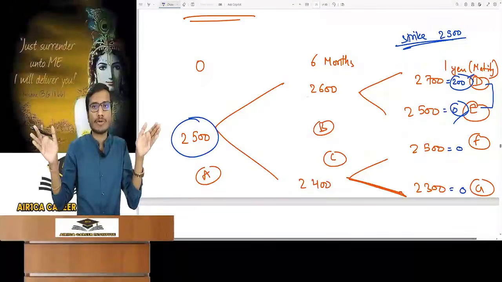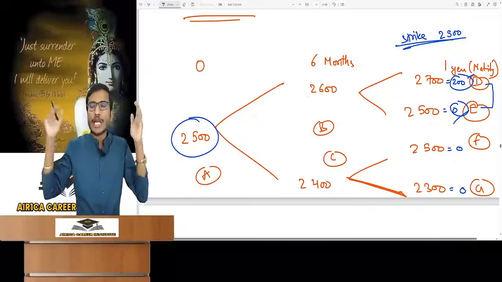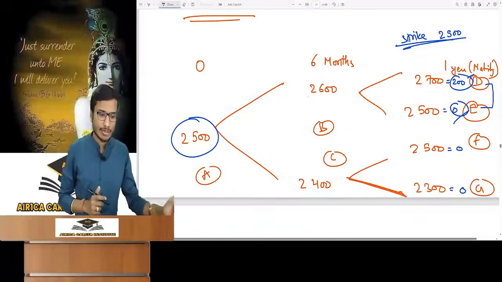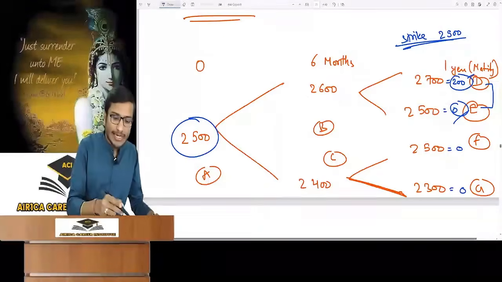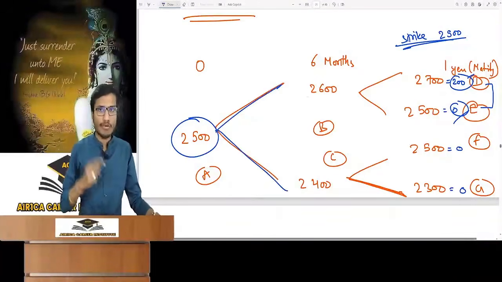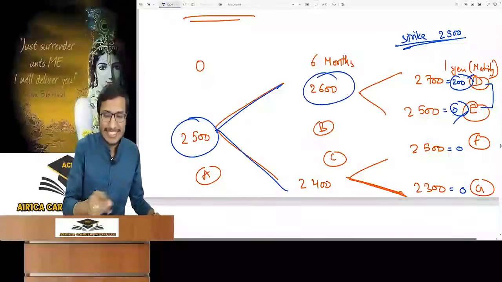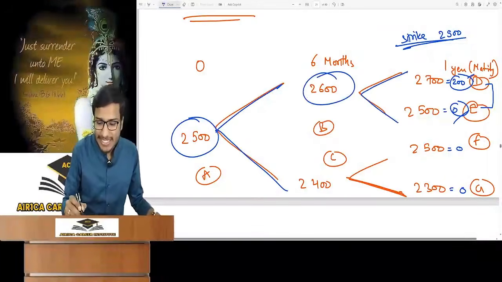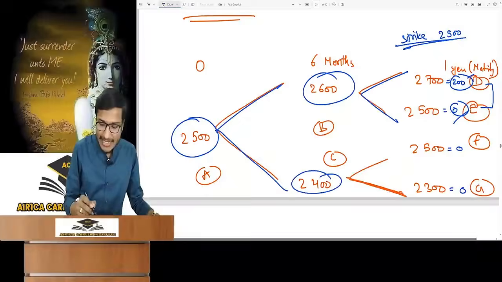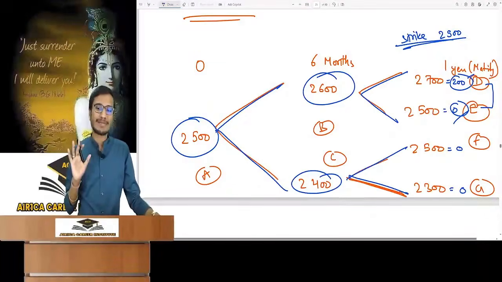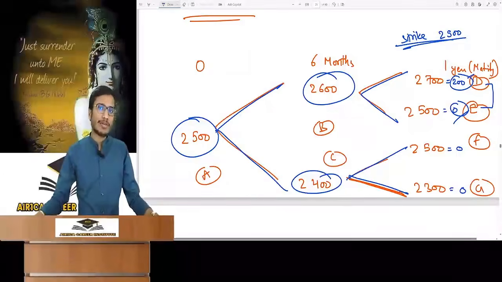If it was a 6 months option contract, then it would be 3 months. If it was a contract of 2 years, then it would become 1 year, generally half. So price can be 2600 or 2400, move up or down, anything is possible. So from 2600, it can be 2700 or 2500 also. It can be from 2400 to 2500 or 2300, move up, move down. So this is your 2-period binomial model.